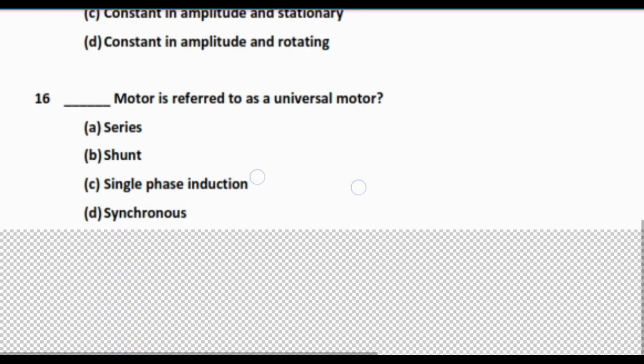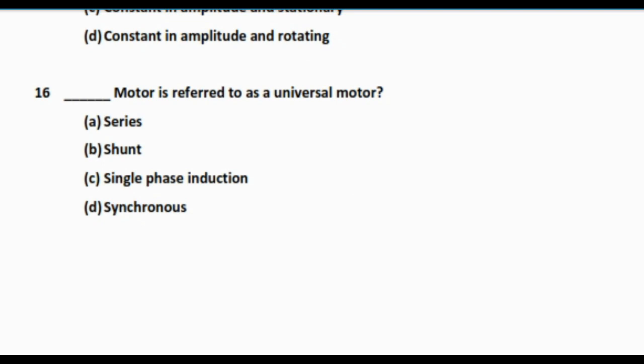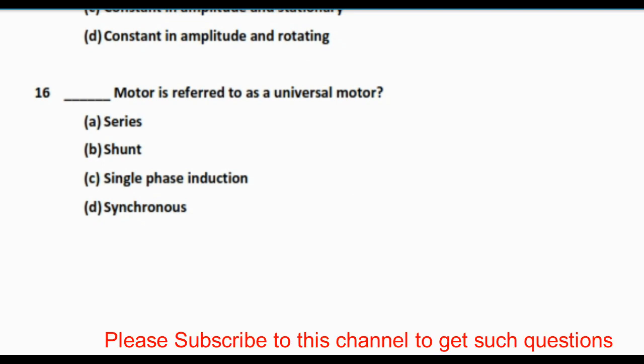Next question is, dash motor is referred to as a universal motor. So here the options are series, shunt, single phase induction motor and synchronous motor. So here the answer is series motor. Series motor is used as universal motor because this can be run on both AC and DC.